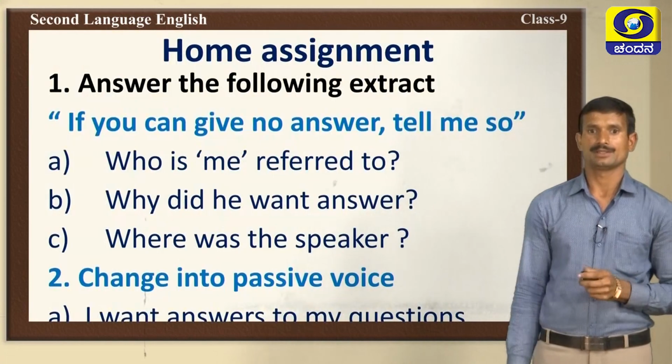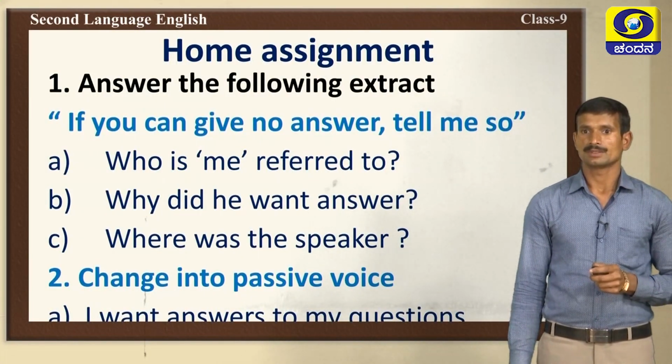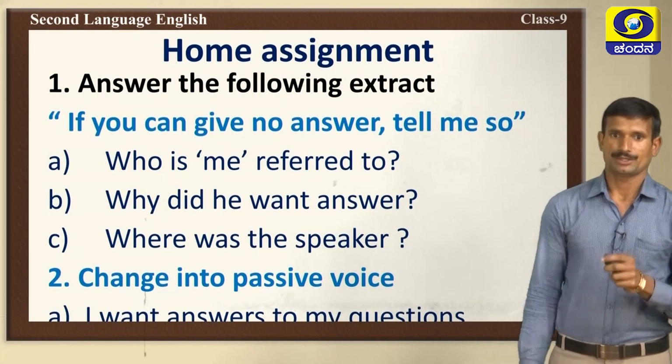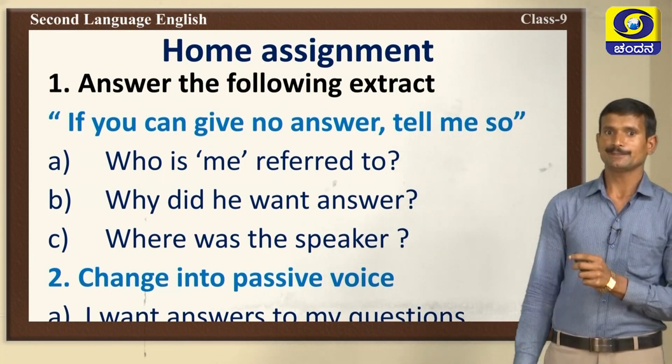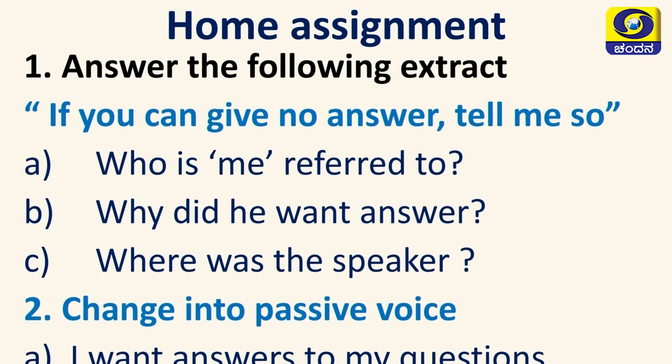Very good. Now, this is your home assignment. Take down. Answer the following extract. If you can give no answer, tell me so. Who is me referred to? These are the questions. Who is me referred to? Why did he want answer?